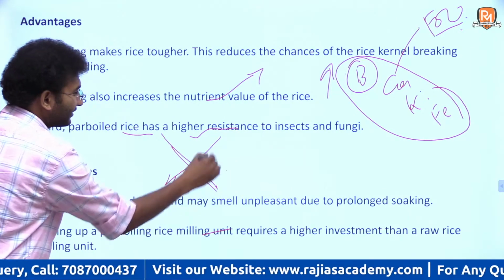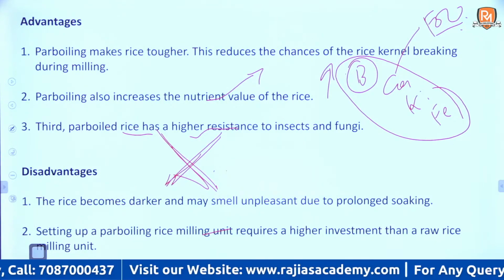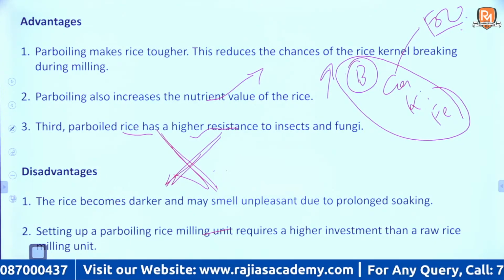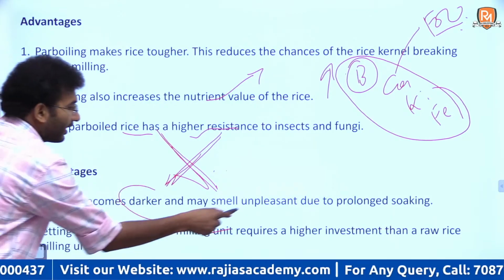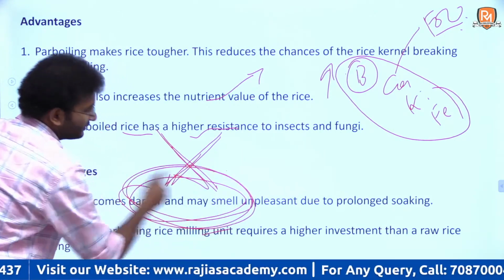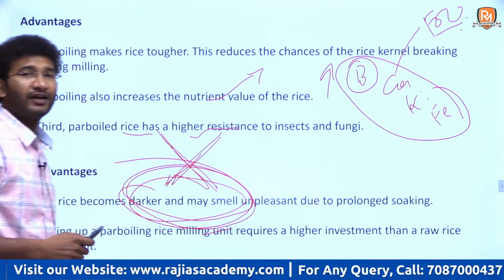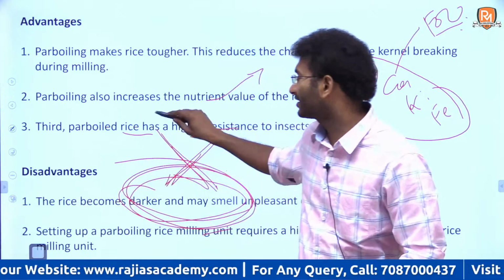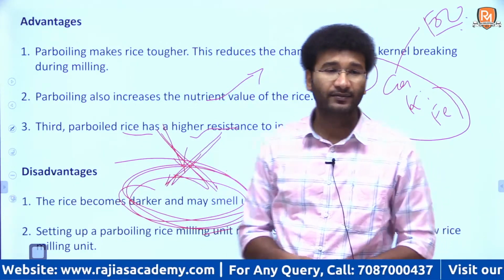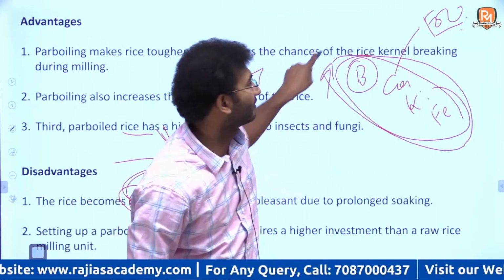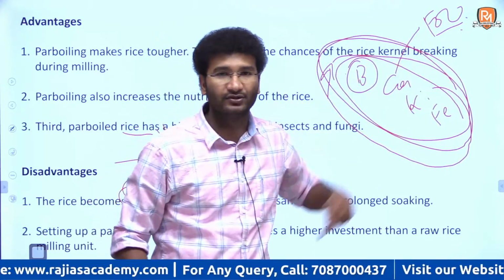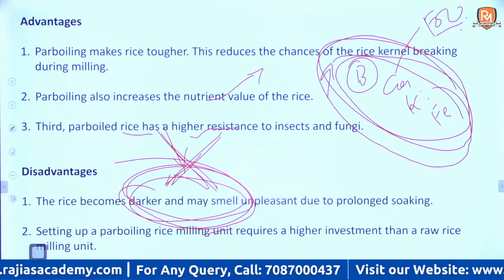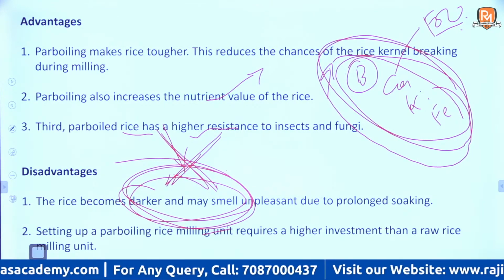What are these disadvantages? Look here, if you prolongedly soak something, rice becomes darker and may smell, which is not good. That is the reason why at times when the food goes into the midday meal scheme, this rice is sometimes sent, because it has these minerals and nutritional values. So sometimes here and there you get to hear some news articles, right.